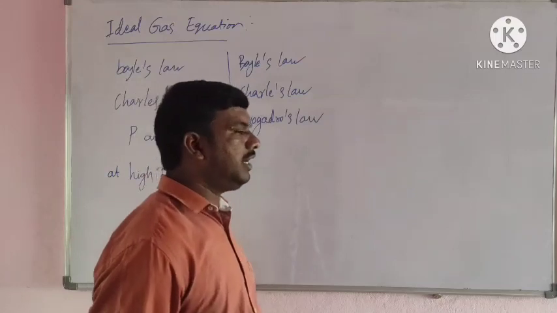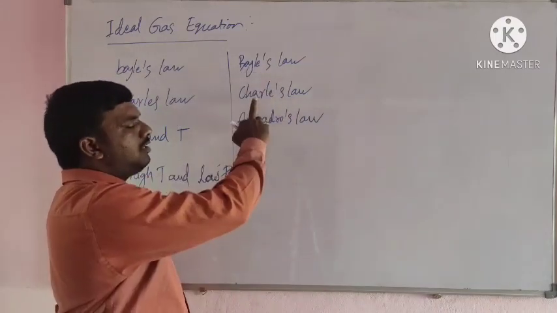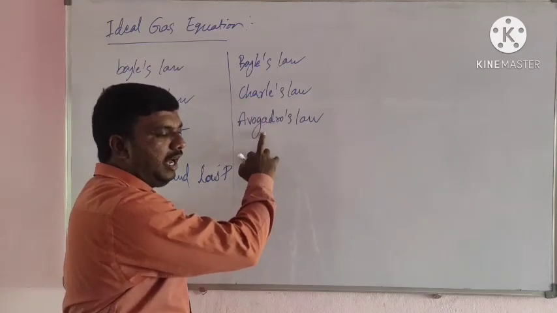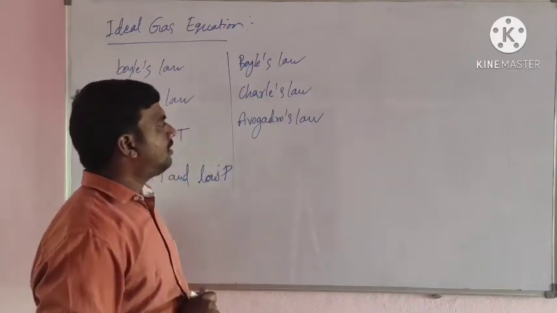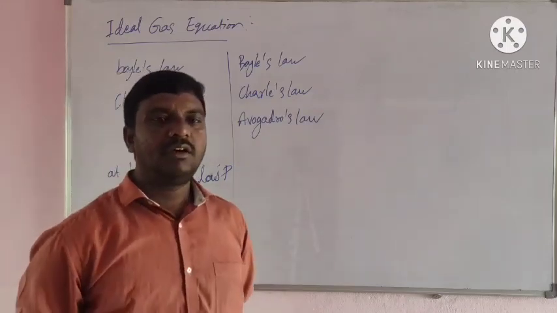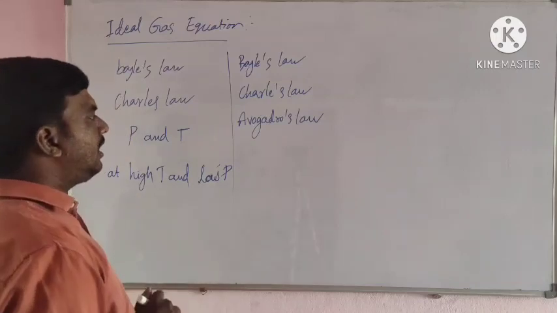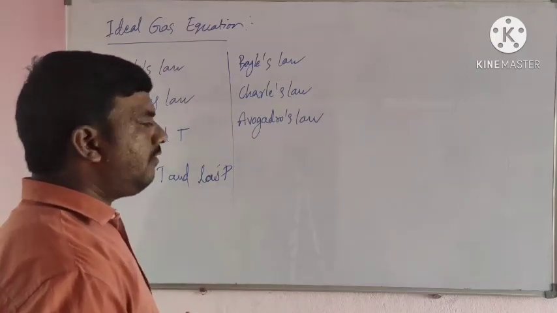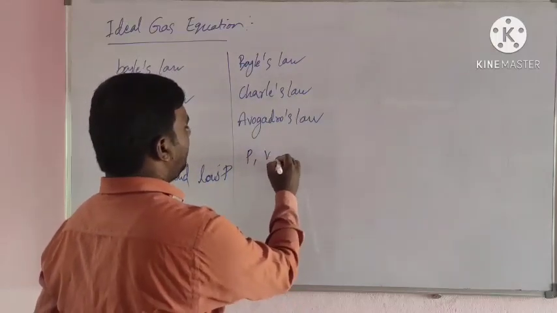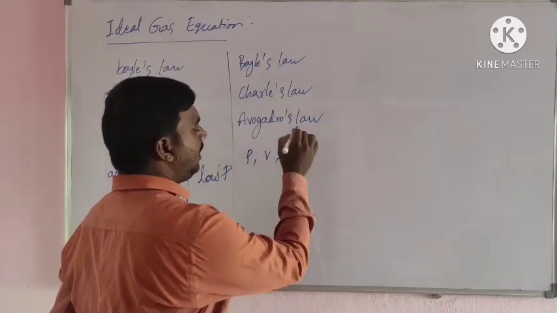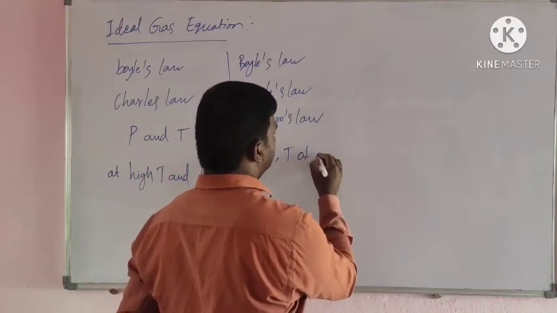What is the ideal gas equation? Combining Boyle's law, Charles's law, and Avogadro's law, we get an equation that is known as the ideal gas equation. The ideal gas equation correlates the pressure, volume, and temperature of a gas.